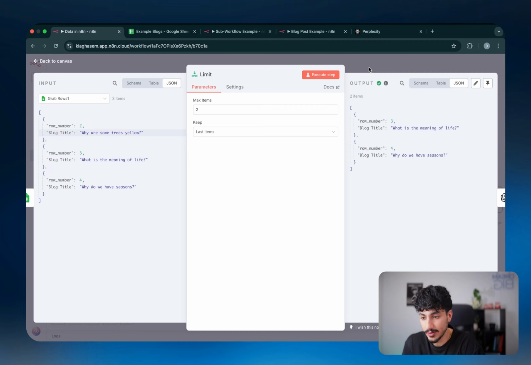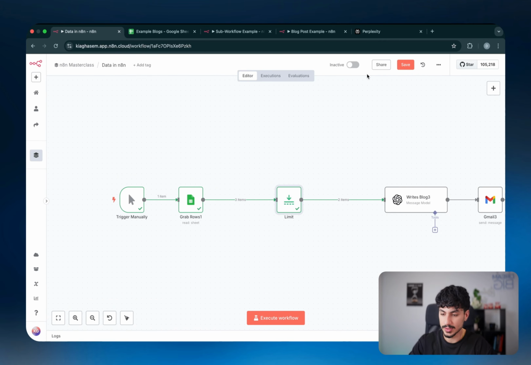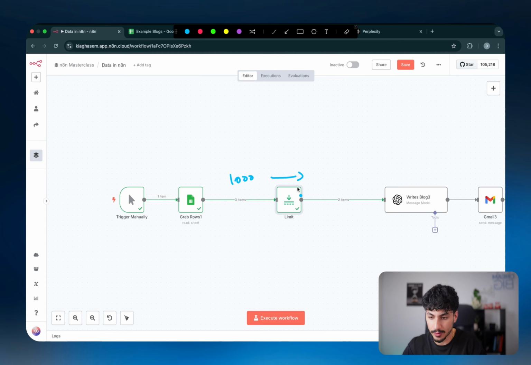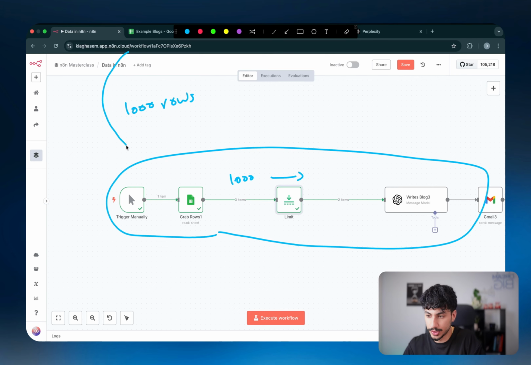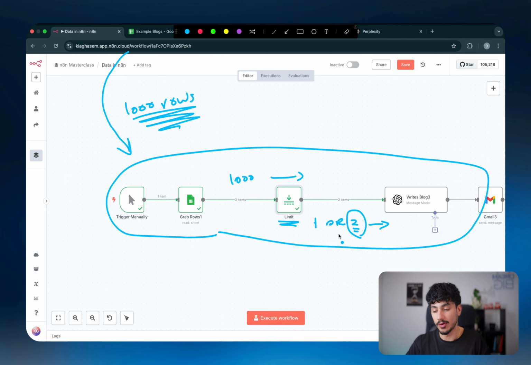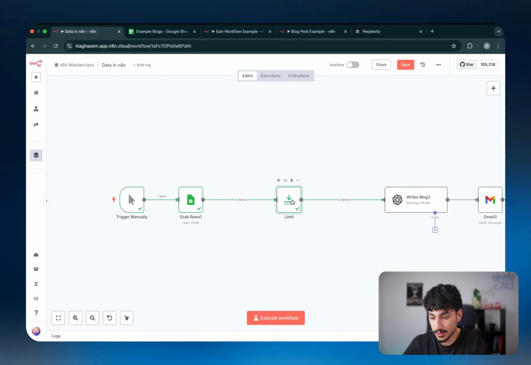And so limit is very, very important when you're building out flows and you don't want to run 1,000 items through it straight away. So if I was working on building a project for a client and that flow had, let's say, 1,000 rows, it was pulling from a Google Sheet and it had to go through each of those rows one by one or all of them together, what I'll usually do is I'll put a limit node and say, let's just grab 1 or 2 to make sure that it can handle multiple items correctly. And then I'll just work with these 2 items to represent those 1,000 items. And then later on, once I've fully built it and I know everything's working correctly, I'll come back and I'll remove this limit, and then it's going to actually start running with 1,000 items. And so the limit node is very practical when it comes to building out flows.